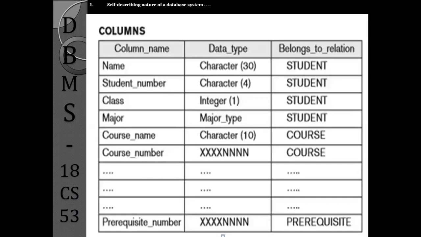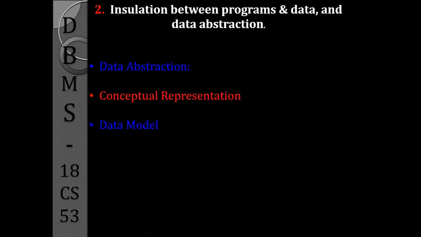The next characteristic is providing insulation between programs and data, and data abstraction. To support program and data insulation, data abstraction takes a very important role. I think we already know that data abstraction means hiding the in-depth details or the physical storage of the data.